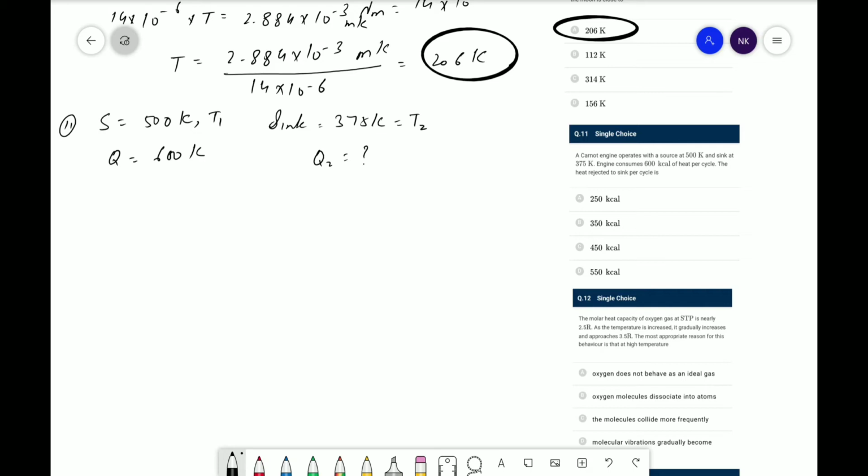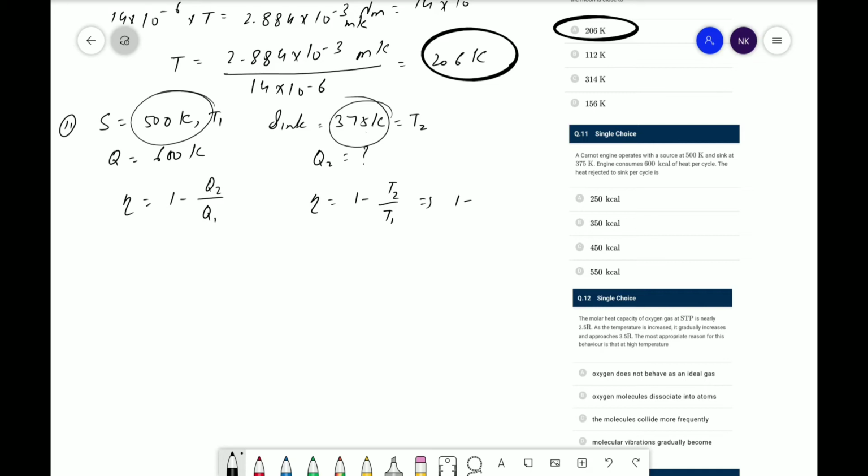What will it be? Hence we know that eta, the efficiency, is equal to 1 minus Q2 upon Q1. But here we don't know Q2, and we also know that the efficiency is equal to 1 minus T2 upon T1, with T2 as 375 Kelvin and T1 as 500 Kelvin.